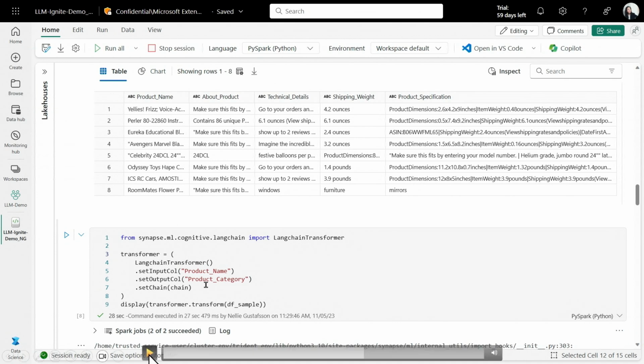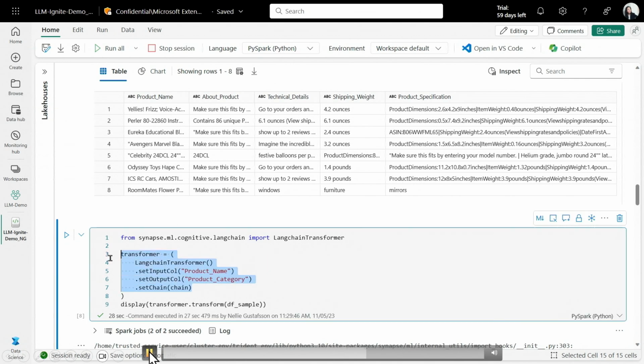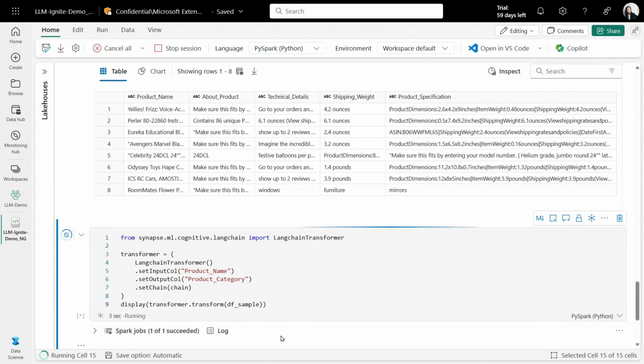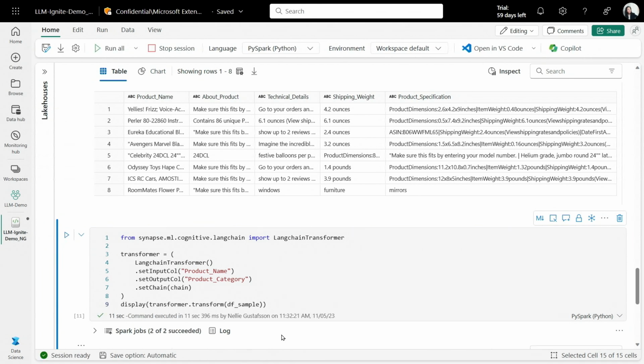So as a data engineer, I can now instantiate this transformer. And we had our prompt earlier. And as we run this, you're going to be able to see that we're now calling out to Azure OpenAI using this LangChain SynapseML transformer with the prompt and all the instructions that we had. And now the result of this is going to be a new data frame, essentially, with a column added with the product categories. So let's take a look at that.